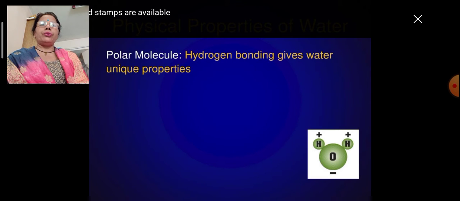On the slide, I have shown you the polar molecule and how it is formed by water. Water has two elements, hydrogen and oxygen. To bond with oxygen, it requires two hydrogen, and thus hydrogen is positive and oxygen is negative in the charge it acquires. So hydrogen bonding gives water unique properties. Oxygen is the central one and the hydrogens are lateral. This is exactly the structure you are seeing on the slide.